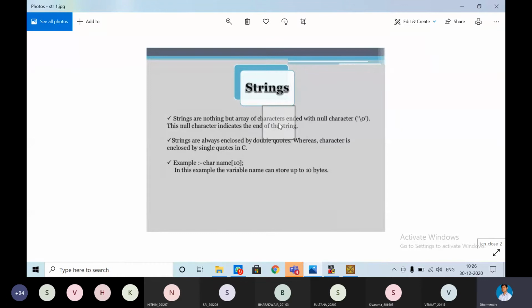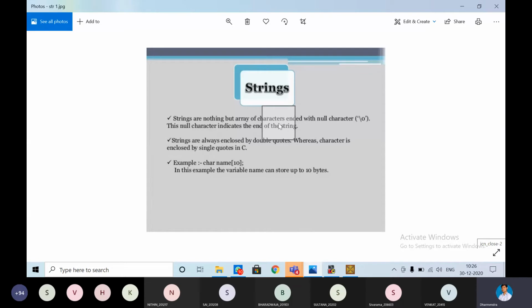Strings are a separate concept. While talking about pointers and handling functions also, we are going to discuss them. Strings are always enclosed by double quotes, whereas a character is enclosed by single quotes. Already I told you, string means a set of characters represented in double quotes, and characters will be represented in single quotes. Example, in order to declare strings, here we have declared char, some variable name. Now here it is the set of characters. This is the declaration of an array, a character array.